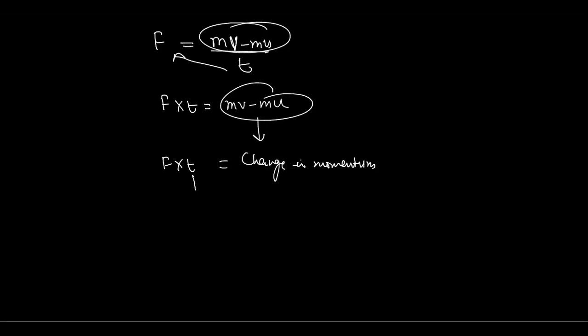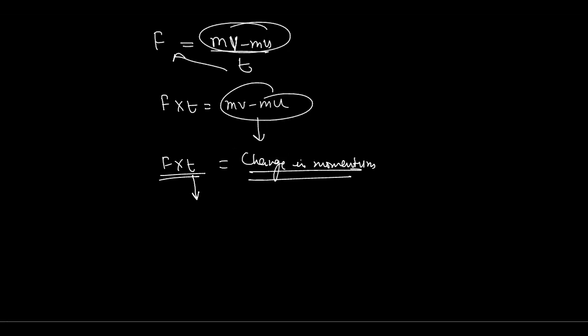So here, if I'm going to have a longer time duration, the product of these two is going to give this change in momentum, and the change in momentum is fixed. When an object is moving and we need to stop it, the change in momentum will be fixed. It is totally independent of the